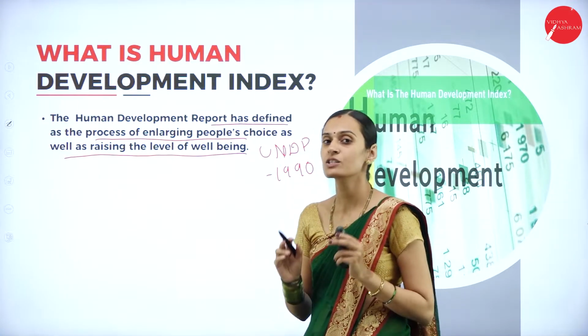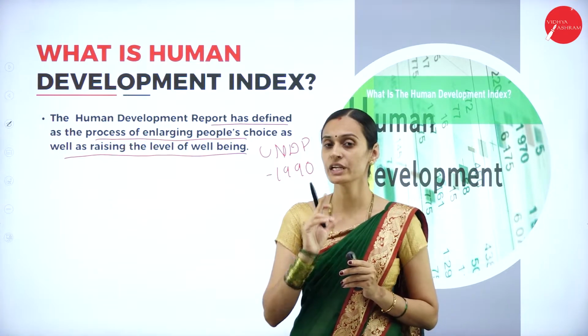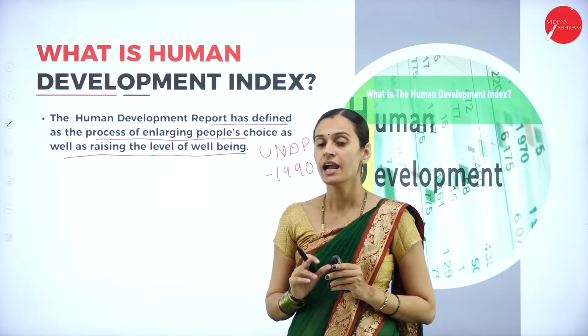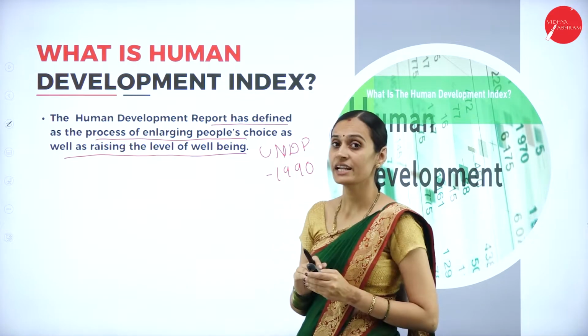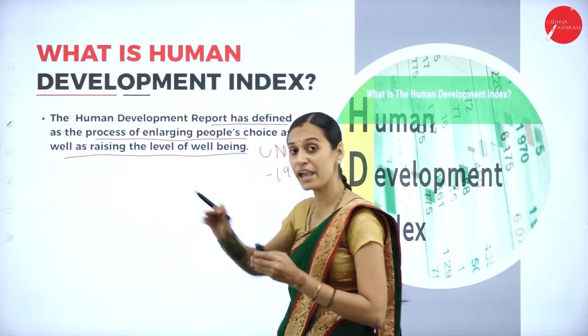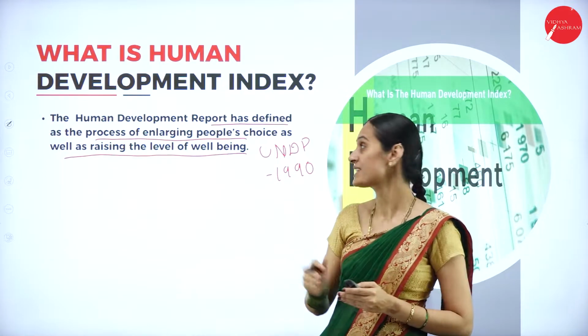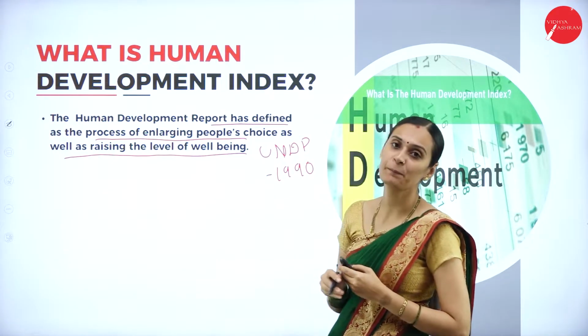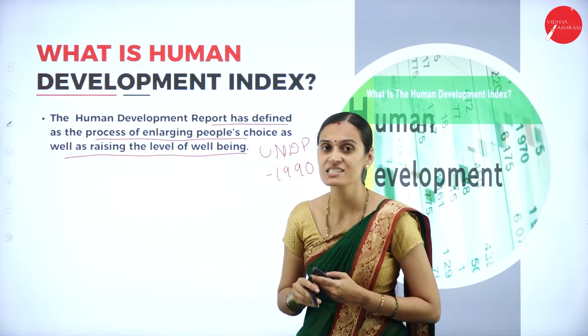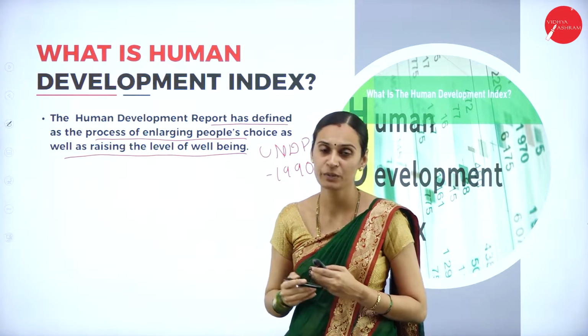According to UNDP, what is HDI? HDI is a process of enlarging the people's choice and raising the level of well-being. So that is considered as HDI, the Human Development Index.